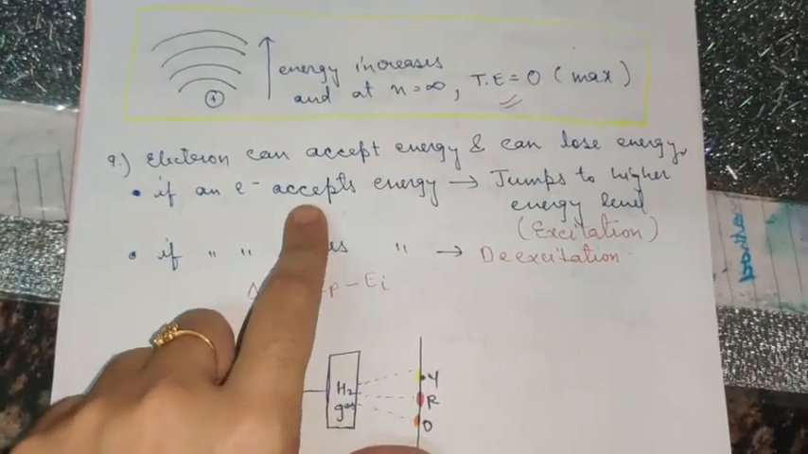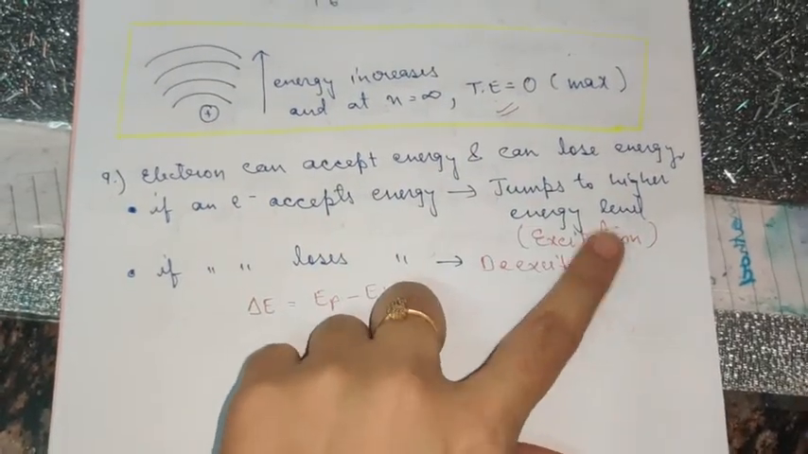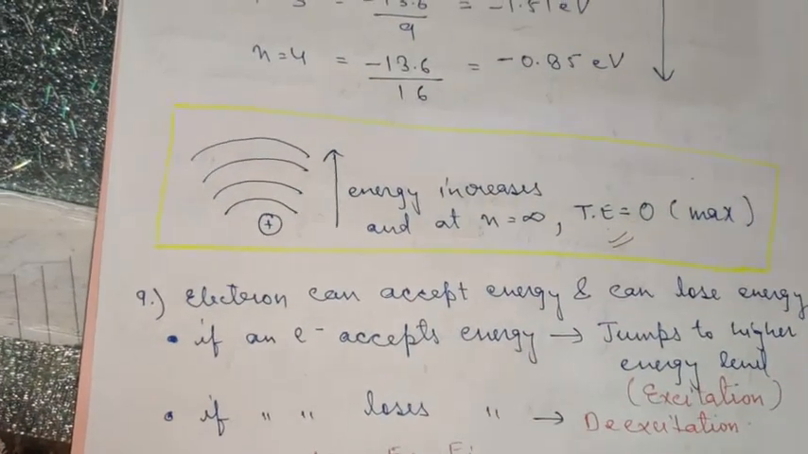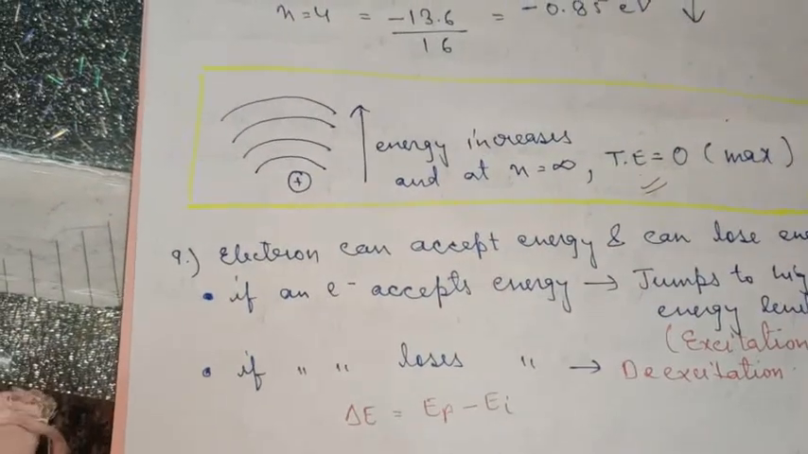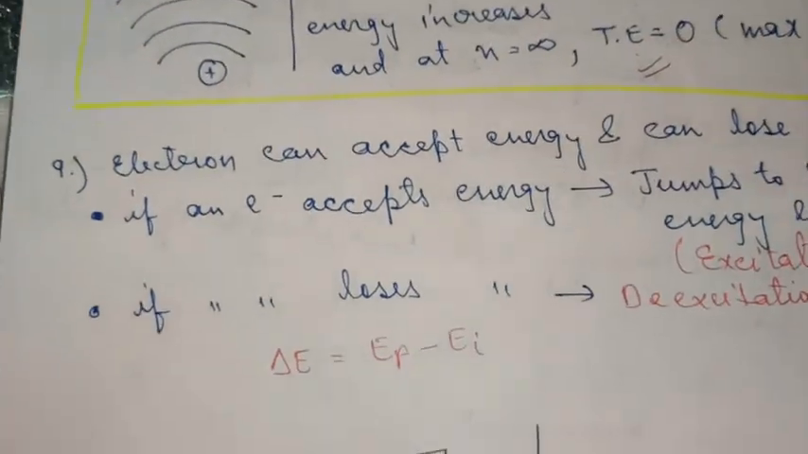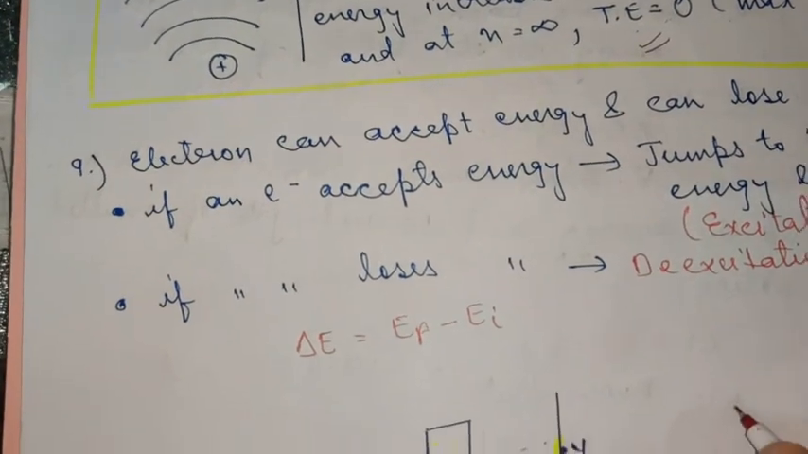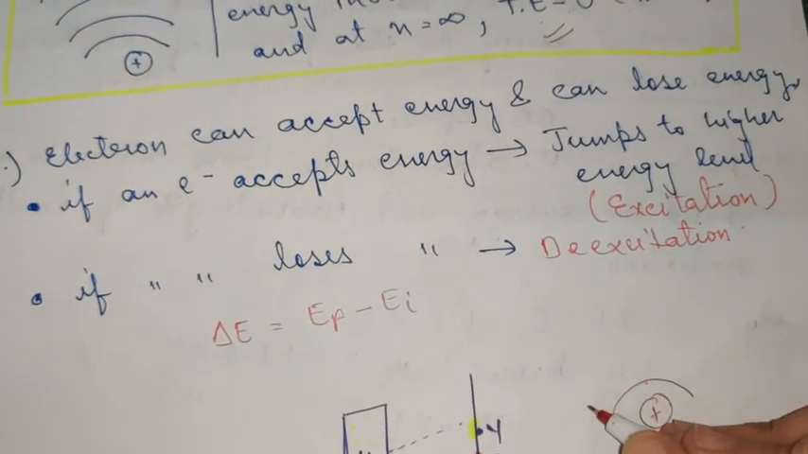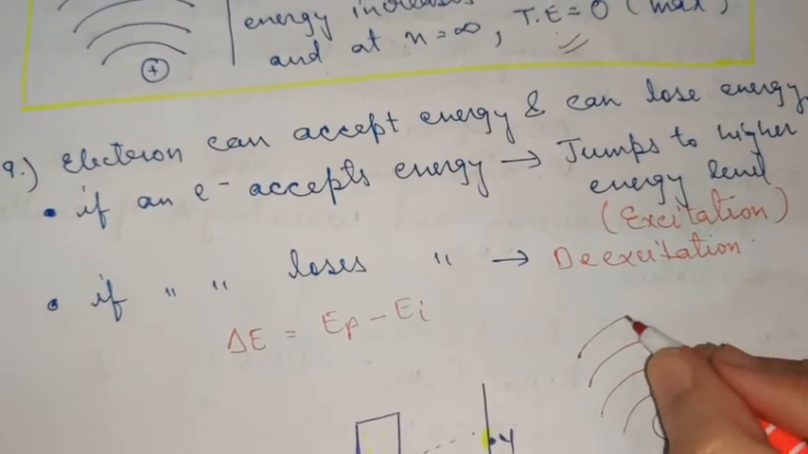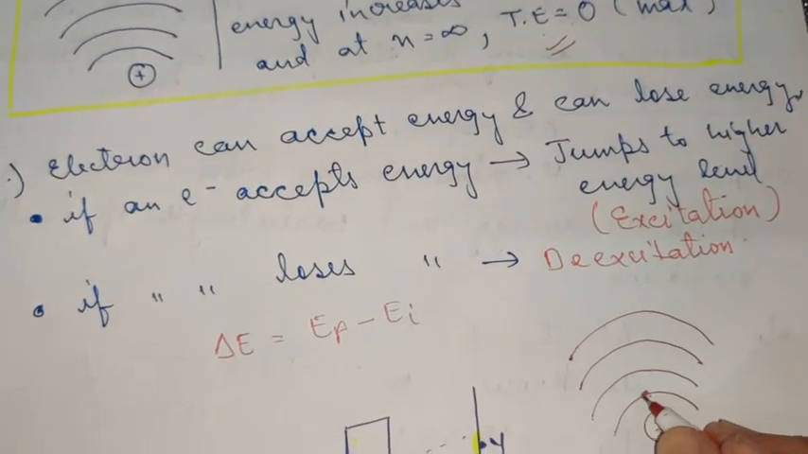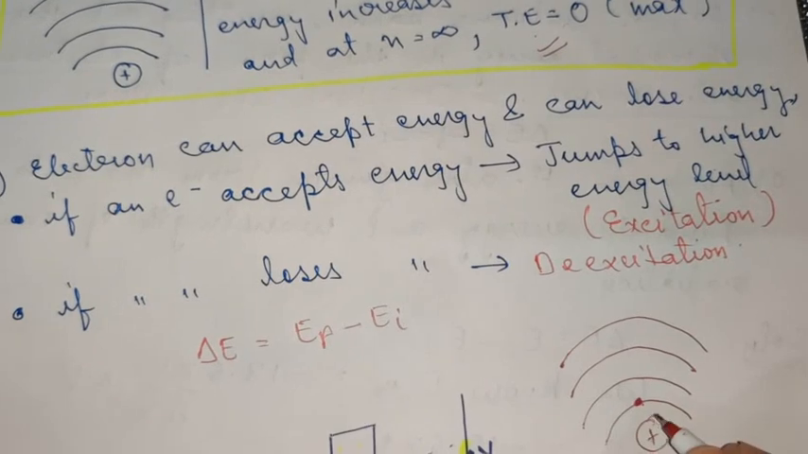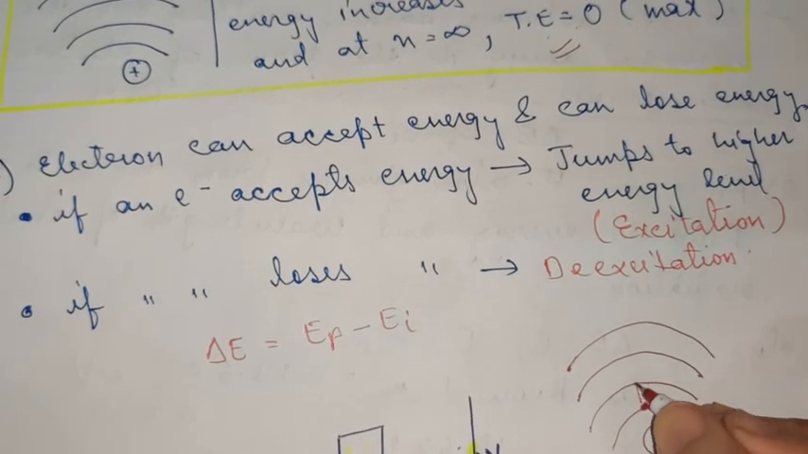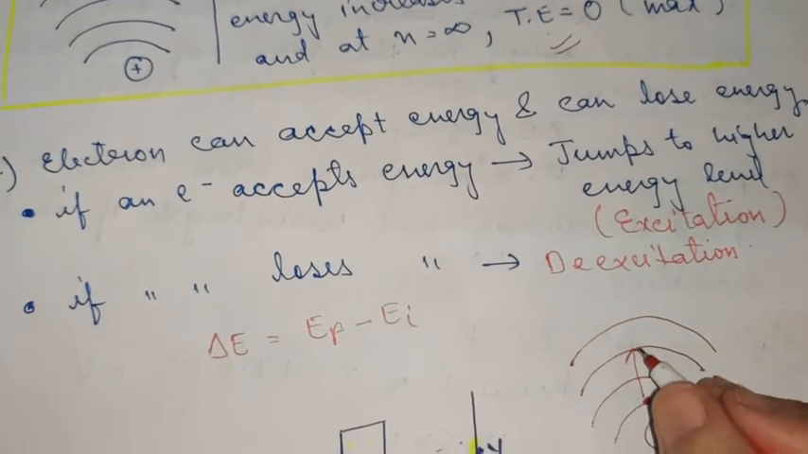If an electron accepts energy and jumps to a higher energy level, or if it loses energy, it leads to de-excitation. Now what does it mean? Please listen to what I am telling you here. Suppose this is the nucleus, and these are the various energy levels. An electron is present in this shell, and if you provide energy to this electron, on gaining energy it will move to higher energy levels.